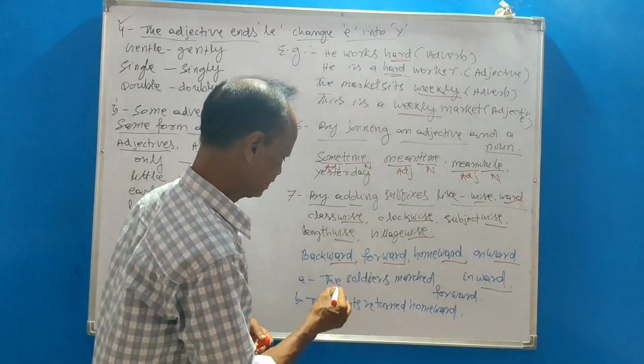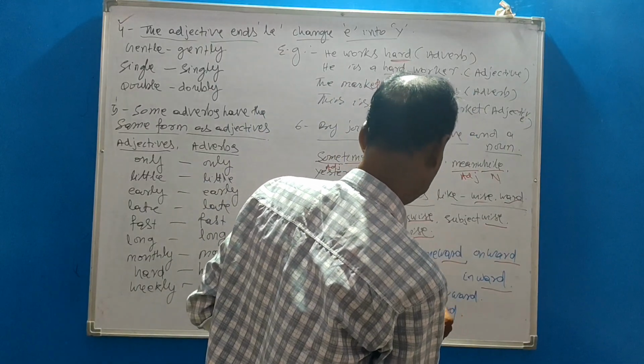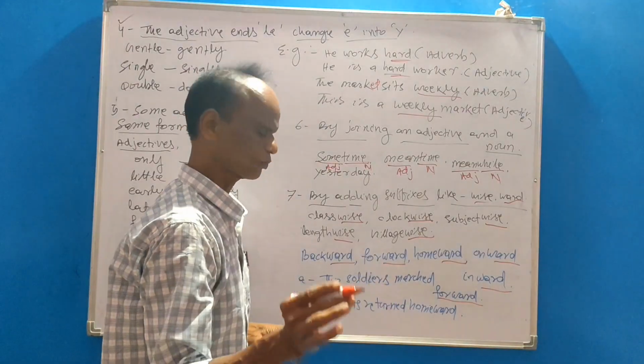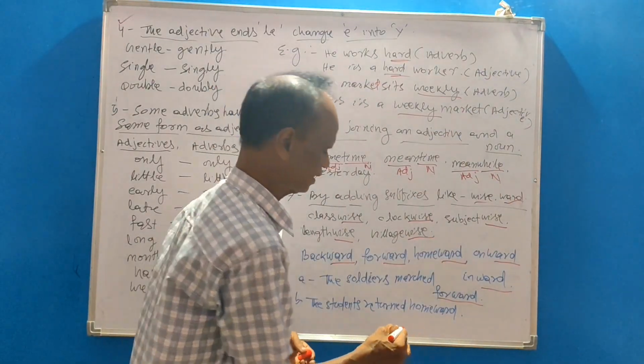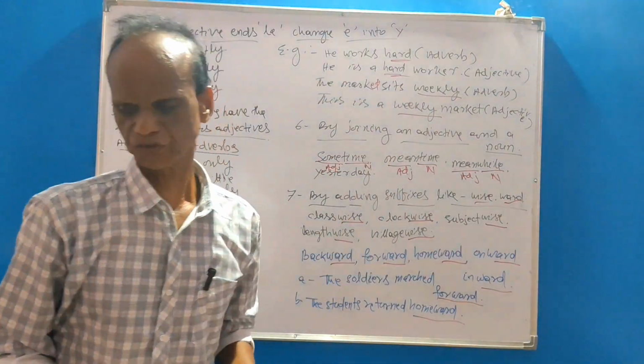Example: the soldiers marched forward. The students returned homeward. These are the examples.